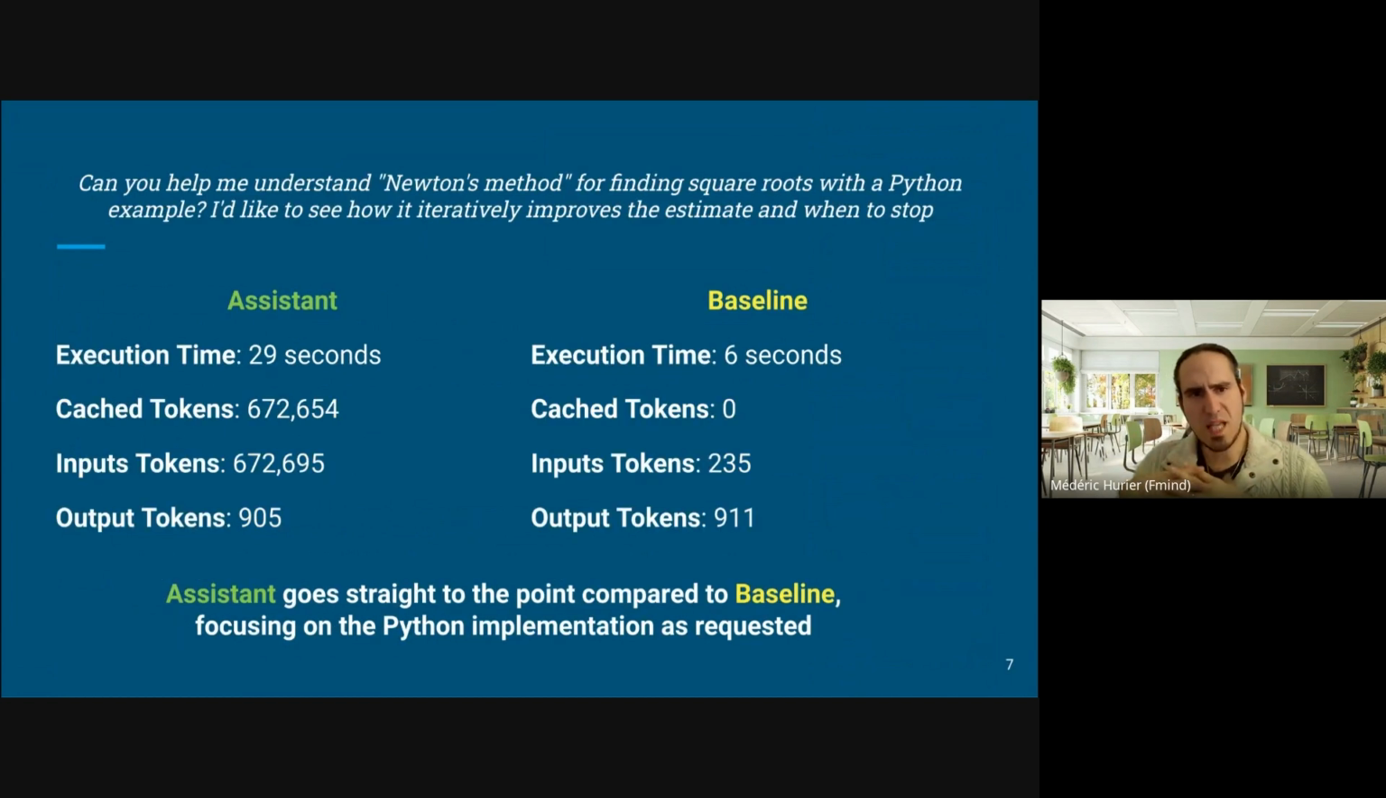This is an example of the type of query I ran for the comparison. Here I'm asking to provide a Python example for finding the square root, expanding on Newton's method. With the assistant, I was able to complete the query in about 30 seconds, while it took only 6 seconds for the baseline. But the assistant was able to go straight to the explanation and the implementation in Python, while the baseline had to repeat a whole set of information I already found in the book.